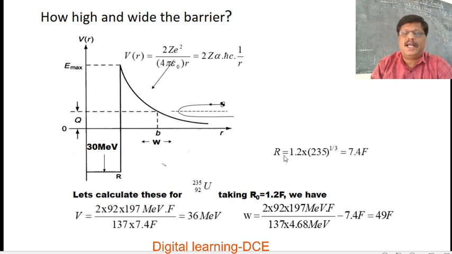You can also calculate the radius of the uranium nucleus. R is equal to R naught A to the power 1 by 3. R naught is 1.2 fermi and the mass number is 235, so 235 to the power 1 by 3. The radius of the uranium nucleus is nearly 7.4 fermi or femtometer. And you can also calculate various parameters.